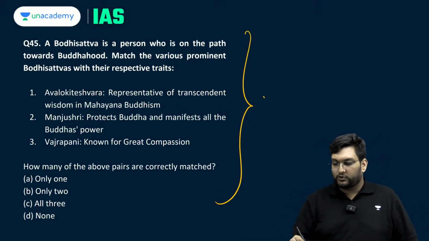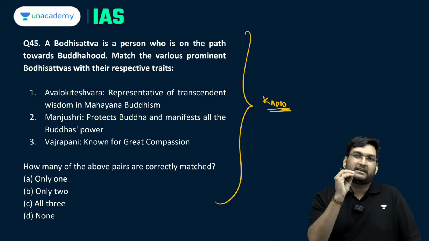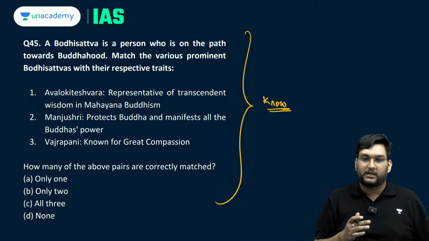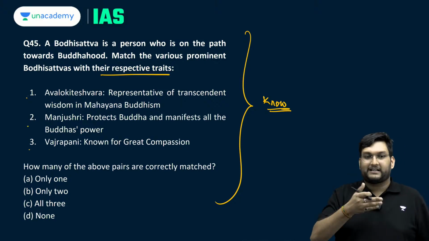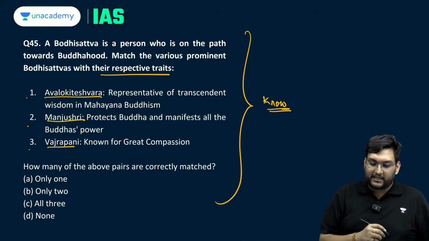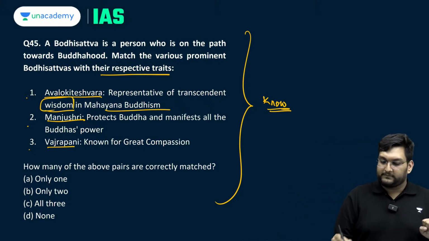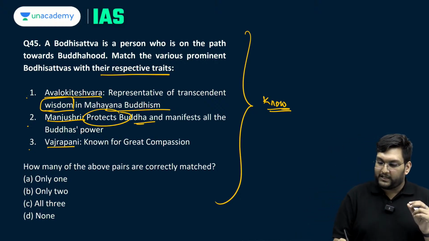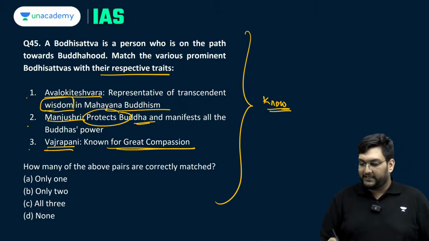Okay. This is a very interesting question. This you should know. This is an interesting question because this is an easy question, very standard Bodhisattva based. A Bodhisattva is a person who is on the path towards Buddhahood. Now you have to tell which of them are correctly matched with regards to their traits. You have Avalokeshwar, Manjushri and Vajrapani. Avalokeshwar, wisdom of Mahayanic Buddhism. Manjushri, which is the protector of Buddha and Buddha's power, and Vajrapani, which is known for great compassion.